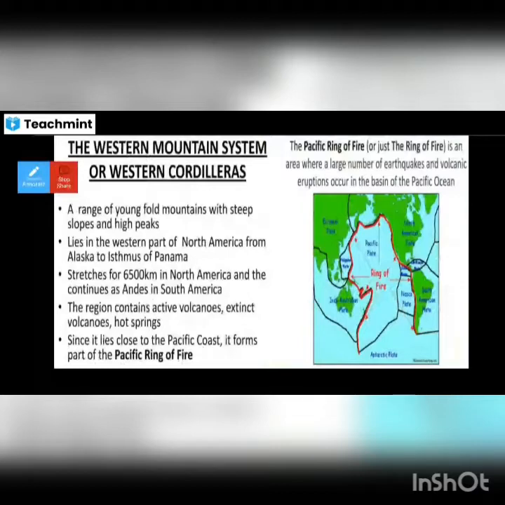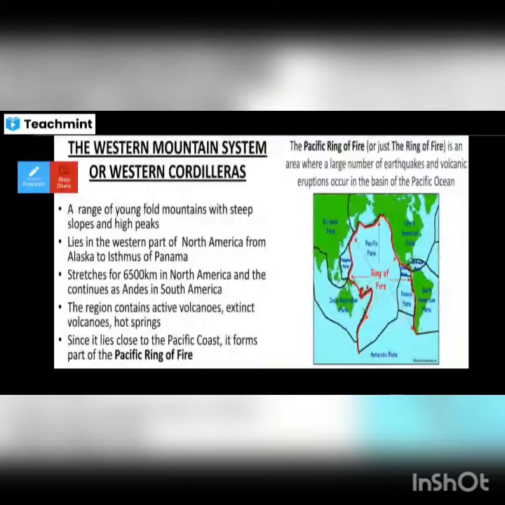Lies in the western part of North America from Alaska to Isthmus of Panama. It stretches for 6,500 kilometers in North America and continues as Andes in South America.